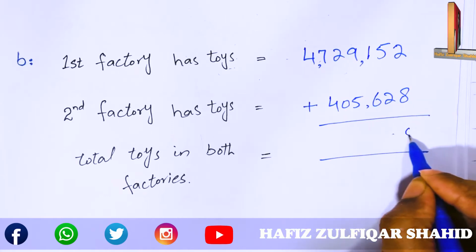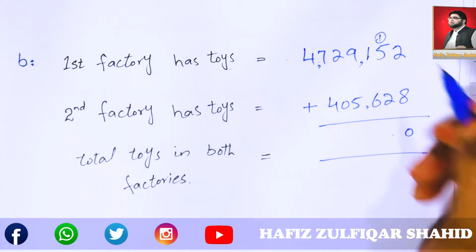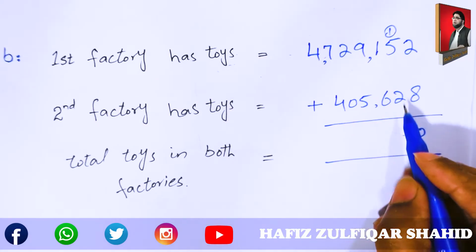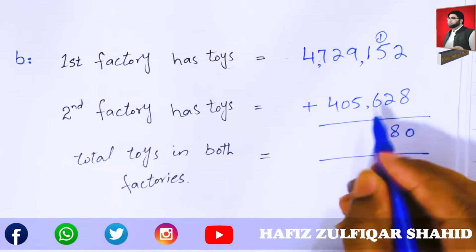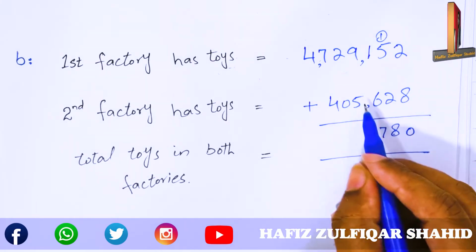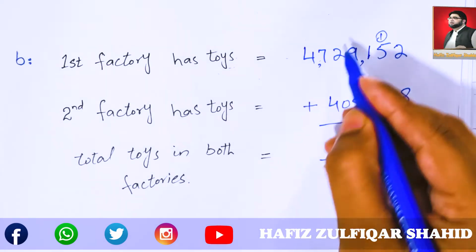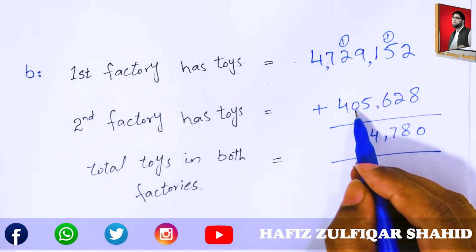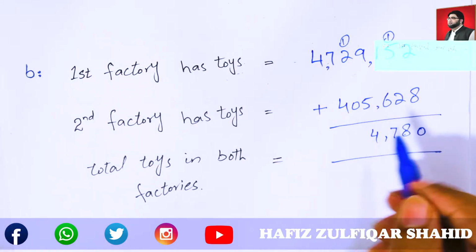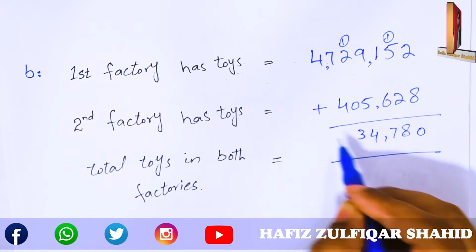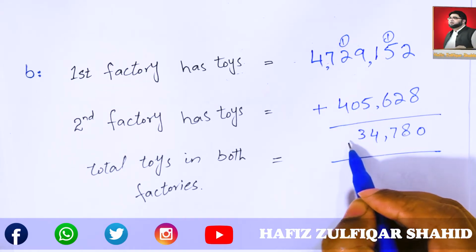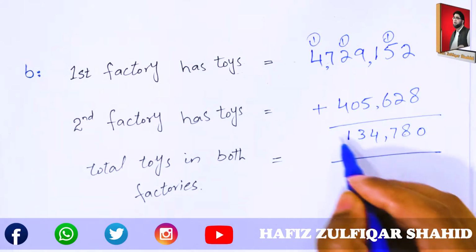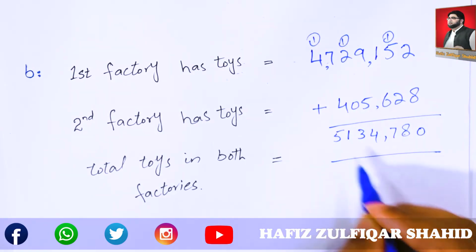8 and 2, 10. Start from right side and do addition. 8, 6 and 1 7, 9 5 14, take 1 carry, 2 and 1 3, 4 and 7 11, take 1 carry, 1 and 5 4, equal to 5.